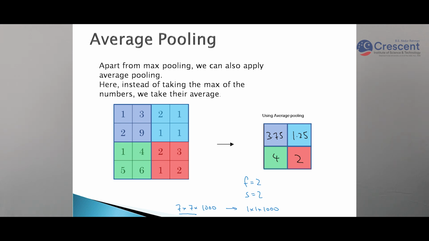So here you can see we have one input of 32 cross 32 cross 3 channels, and here we have used the filter and we are using the convolution layer. Then again we use the pooling layer, then again the convolution layer, then again the pooling layer. This whole process is done to reduce the size of the image, but the relationship between the pixels should not be changed, only the size reduced.